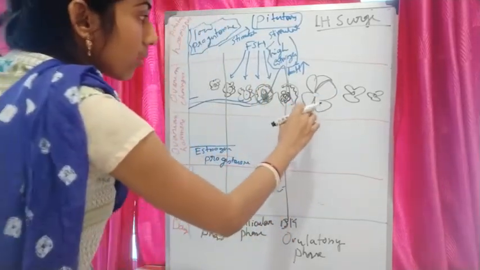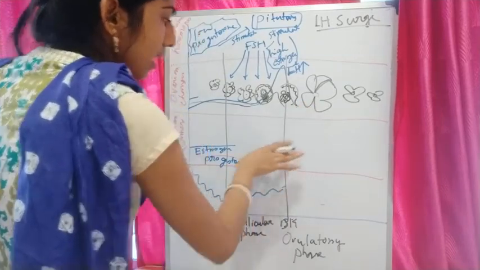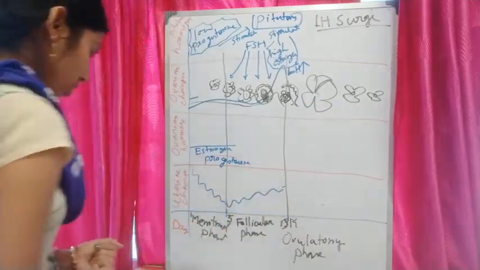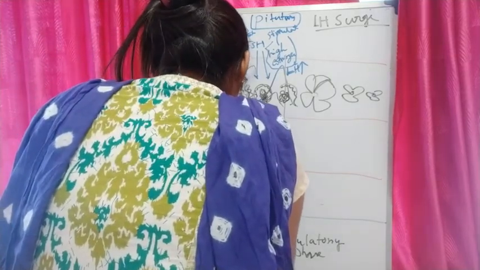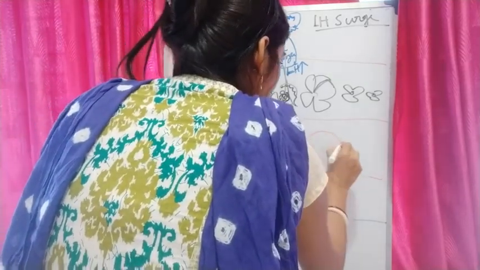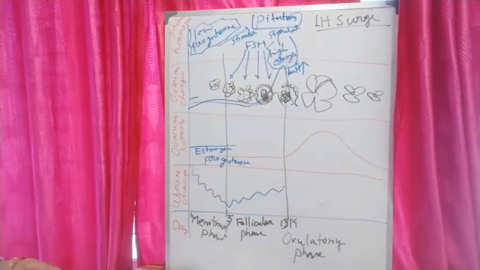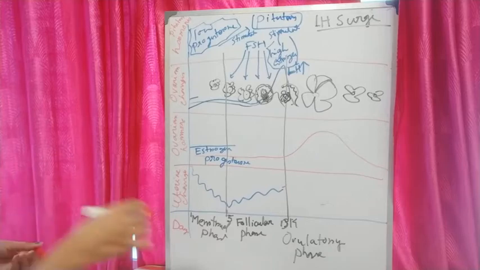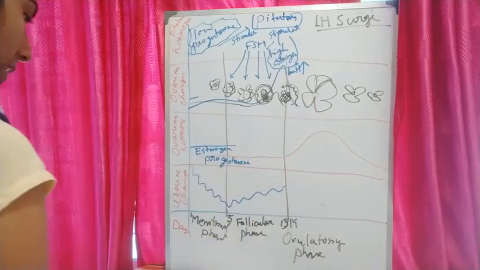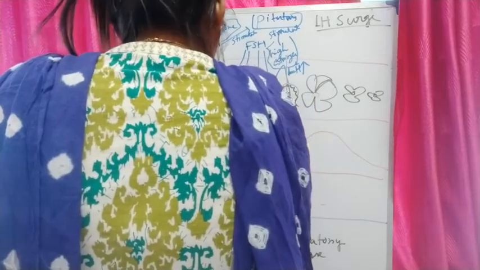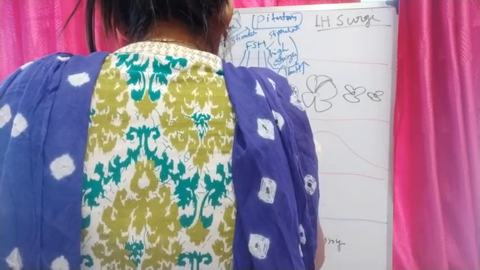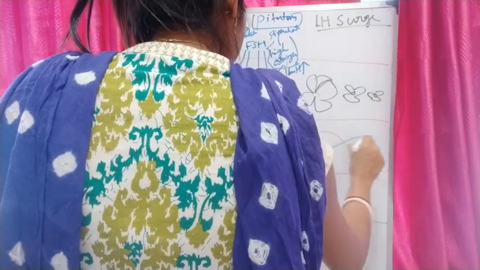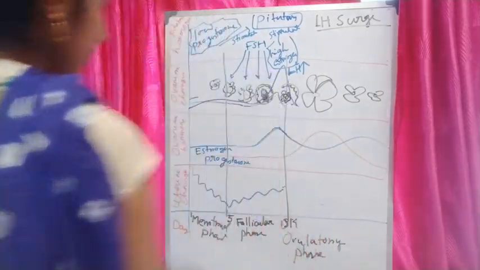So now the progesterone level was like that, but when the corpus luteum is there, it will secrete progesterone, and the level of progesterone will be high. So here we have shown the estrogen level also. It will be like that.